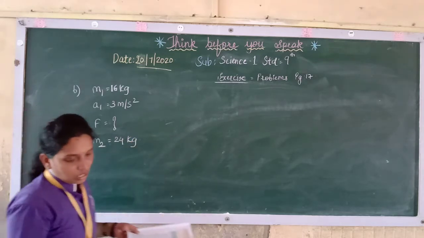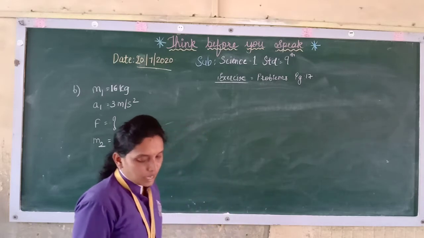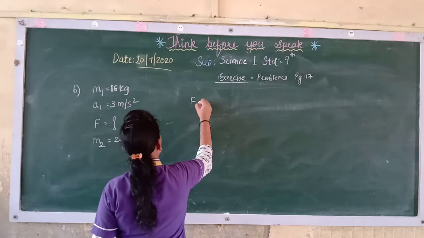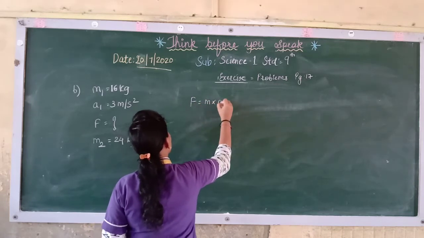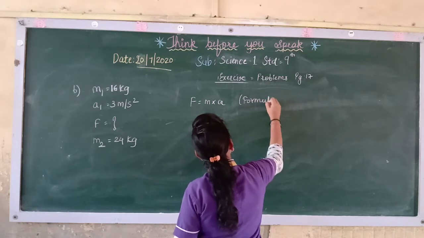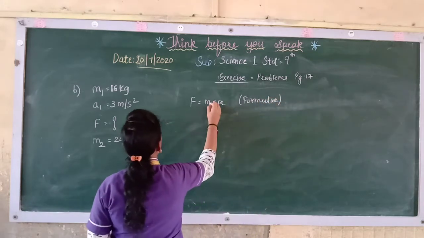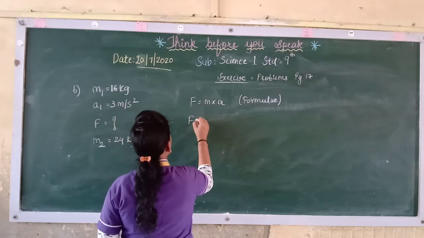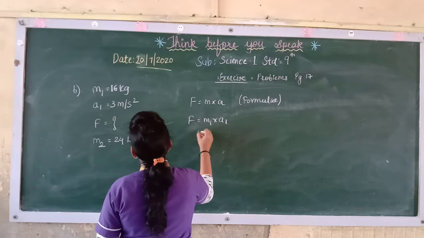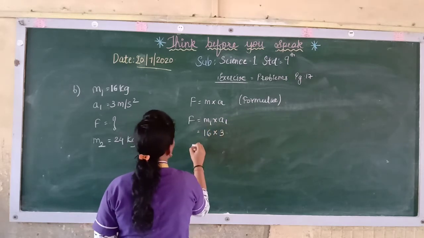Now if you see over here, you have to apply the formula for force, that is equal to mass into acceleration. So here you will need F is equal to m1 into a1. So m1 is how much? 16 into 3.